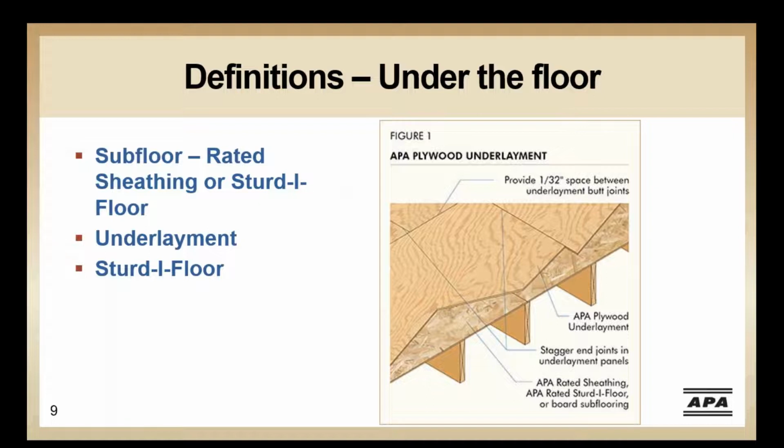When I start with definitions, I sometimes like to start with what Merriam-Webster tells me. They define the subfloor as a rough floor that is laid as the base for the finished floor. Typically in wood frame buildings, subfloors are made of oriented strand board or plywood. Underlayment is a special grade of plywood on top of the subfloor and under the finished flooring.